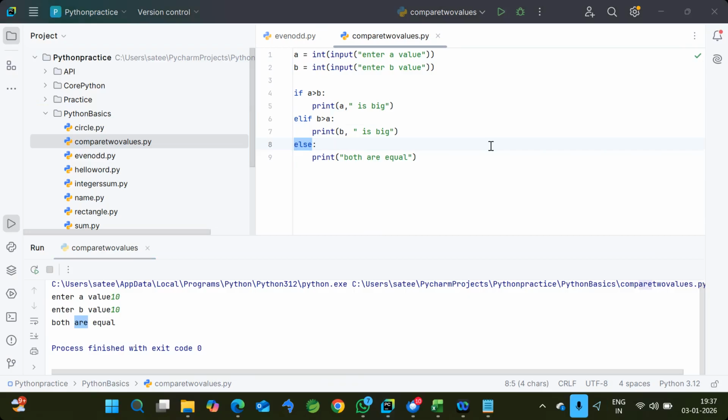But if you are not covering all combinations, sometimes our system may crash, or sometimes it will show an empty result. Both cases are not really user friendly, and the user may not understand what's happening internally in the system. So always remember, as a developer, we should cover as many scenarios as possible, so that the customer can understand what's happening within the system. That's very important in real time.